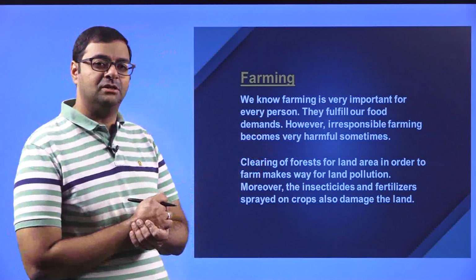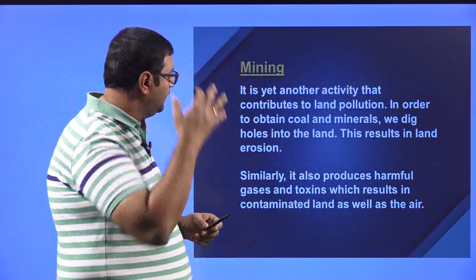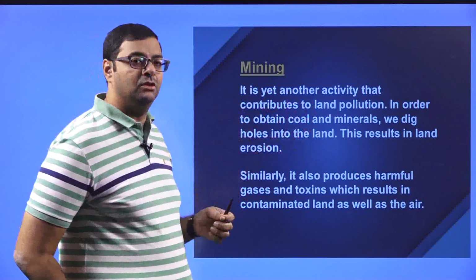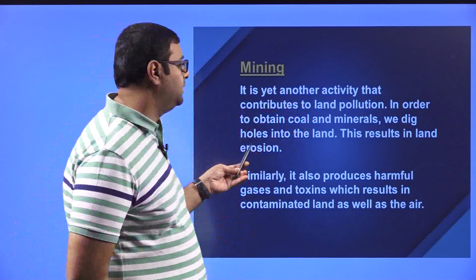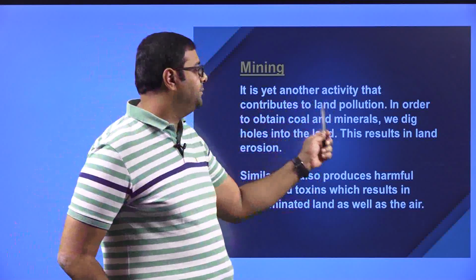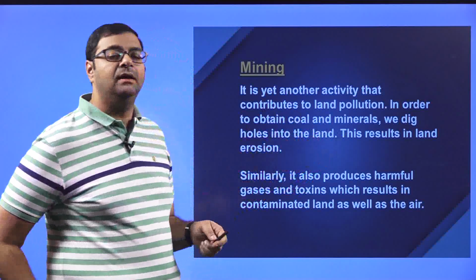Okay, bad agricultural practices. Then, you have mining. So, it is yet another activity that contributes to land pollution. Now, in order to obtain coal and minerals, we dig holes into the land. This results in land erosion.